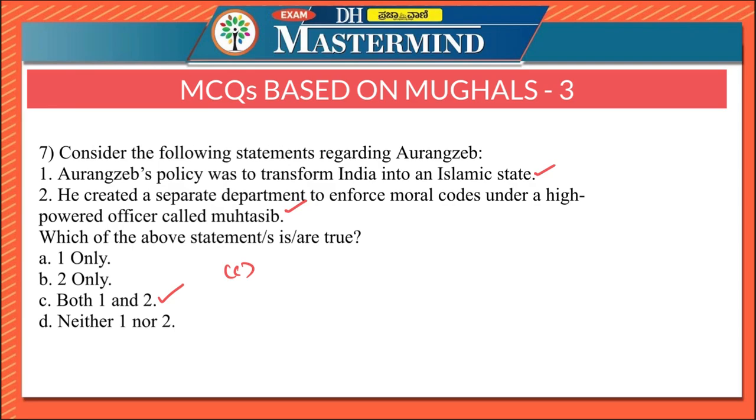Aurangzeb was a staunch and orthodox Muslim in his personal life. His policy was to transform India into an Islamic state. So statement 1 is correct. He created a separate department in his empire to enforce moral codes under a high-powered officer called Muhtasibs. They were to enforce Islamic moral codes in the empire and they were called Muhtasibs.